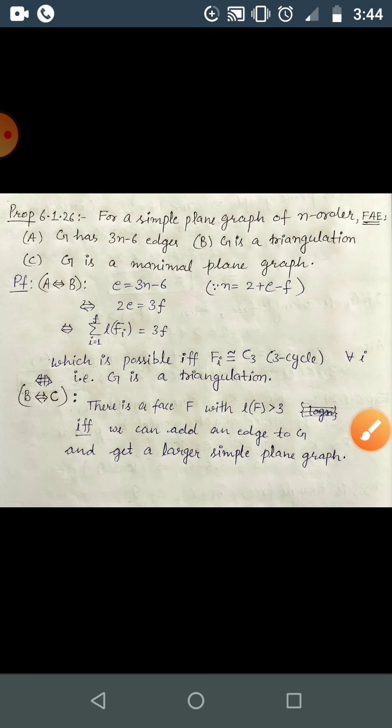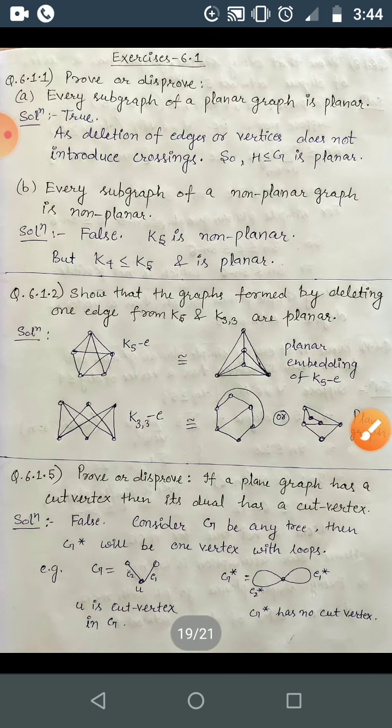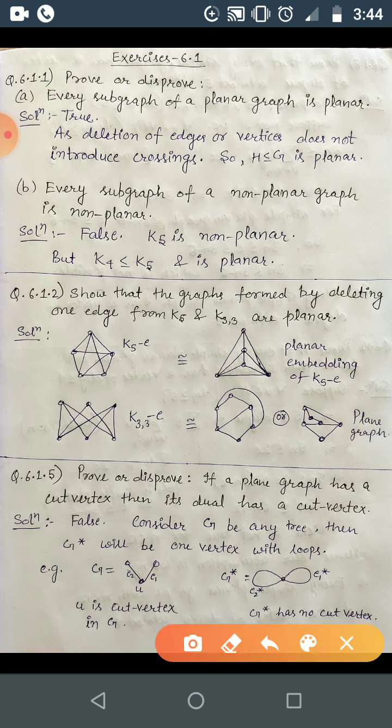So here the theory part is complete. Now come to Exercise 6.1. Question number 1: you have to prove or disprove that every subgraph of a planar graph is planar.